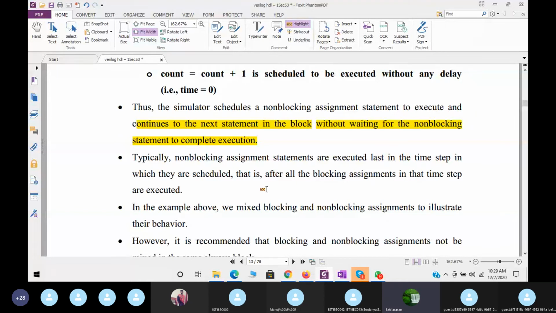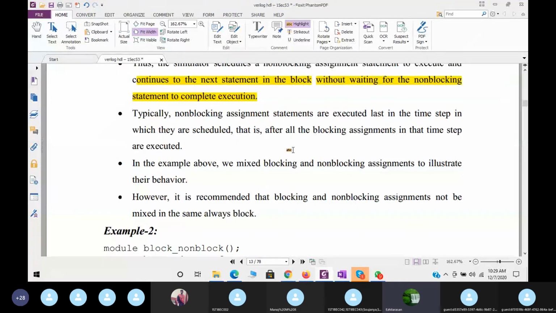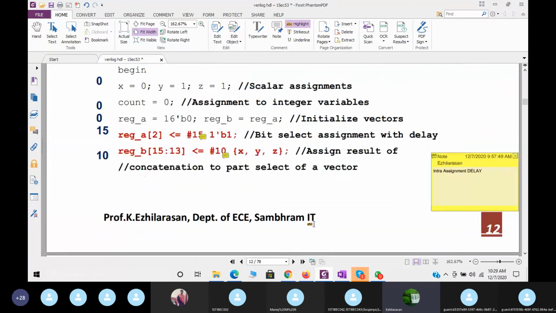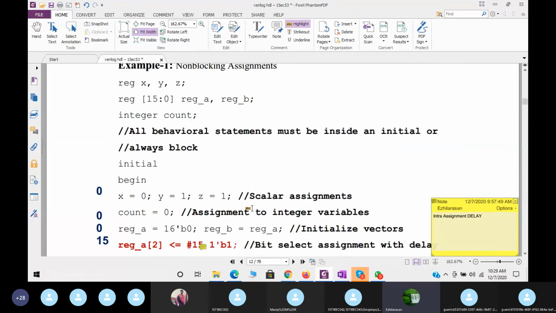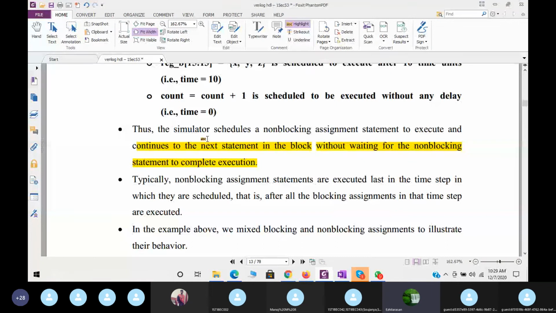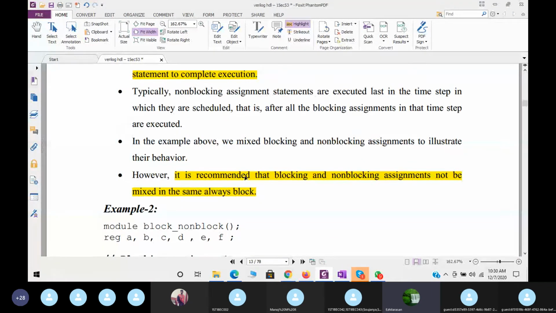One more thing I need to say: it is recommended that blocking and non-blocking assignments not be mixed in the same always block. Here we wrote them in the same block, though this is not an always block actually, it is an initial block. But the very important thing is that it is recommended that blocking and non-blocking assignments not be mixed in the same always block.